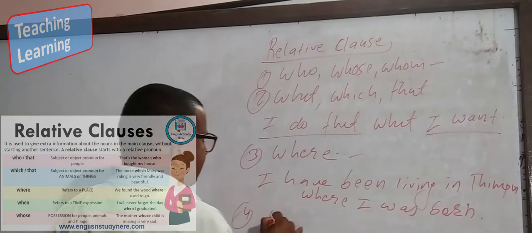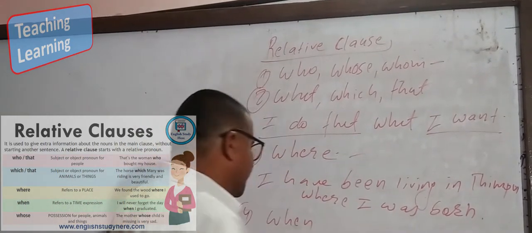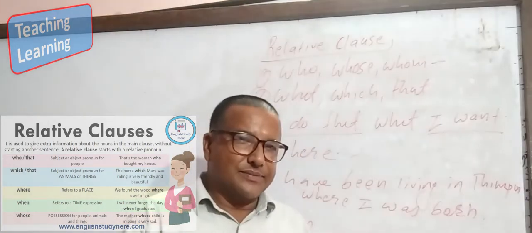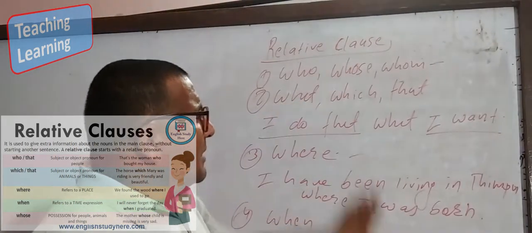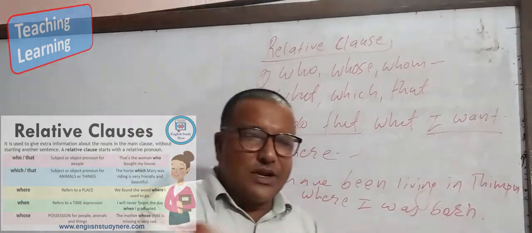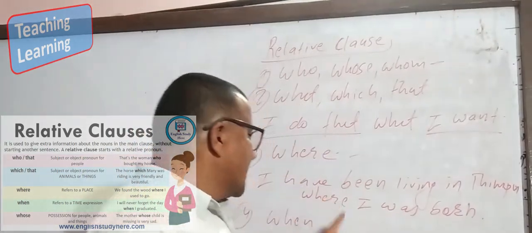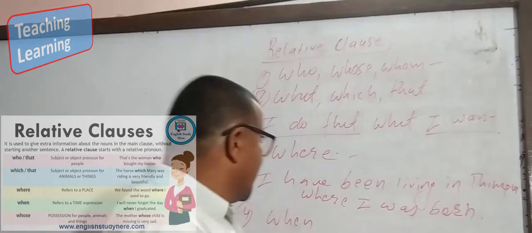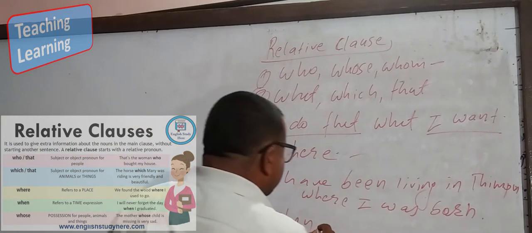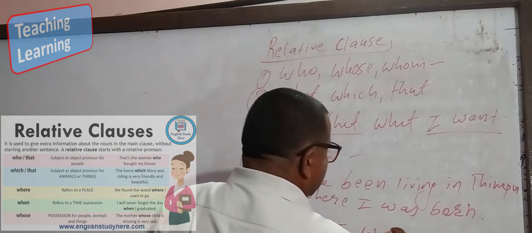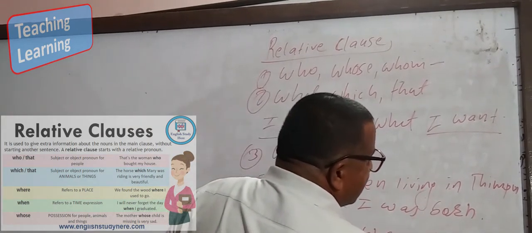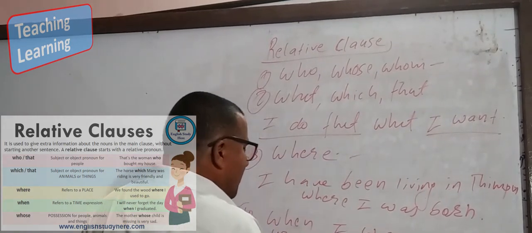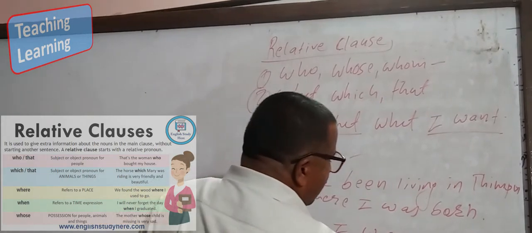Number four. When. When is used for time. This is the simple rule to join in the middle of the sentence or in between two sentences. But we can use it in different places also. Look here. When I was sleeping, you called me.